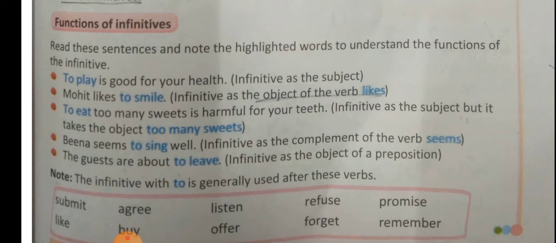How does Beena seem? She seems to sing well. कैसा गाती है? अच्छा गाती है. So this is the complement to the main verb.